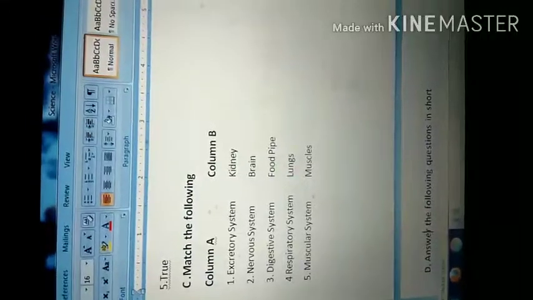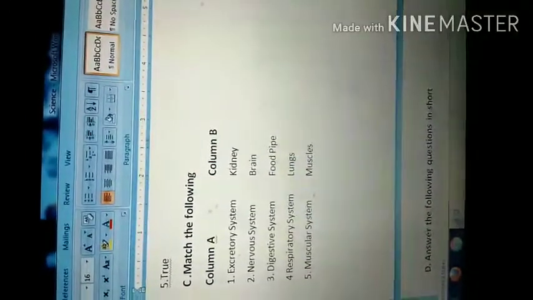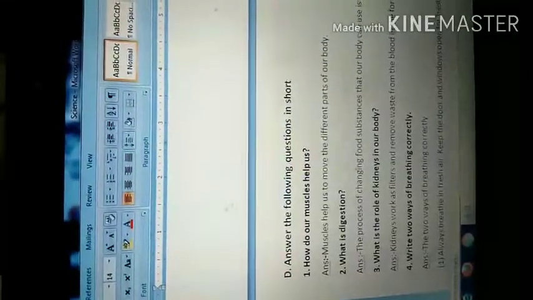Okay. Now write these answers in your book as well as in your copy. These A, B, C should be done in your book as well as in your copy. First, just now do it in your book, and then you will copy the same thing in your notebook. Okay. Now let's do question number D. Answer the following questions in short. Take out your book. Start writing the answer in the book. Then you will write in your copy.